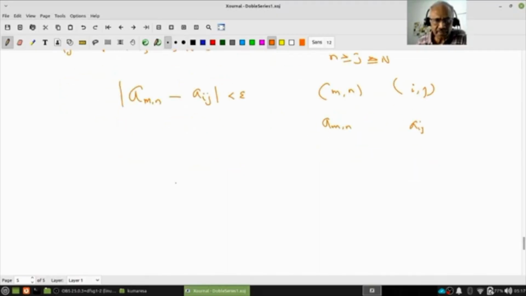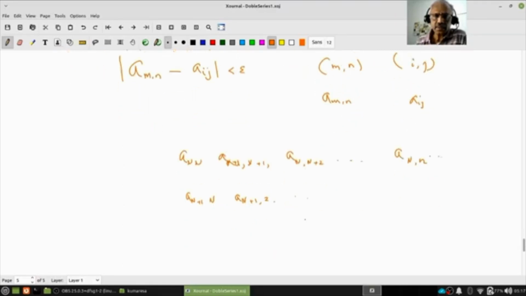Again, let us look at a picture. I have a_NN, I have a_N,N+1, a_N,N+2, and so on. And then I have a_N+1,N, a_N+1,N+1, and so on.